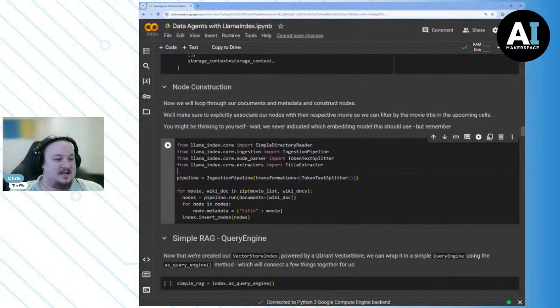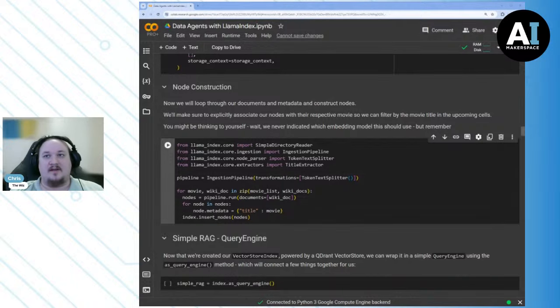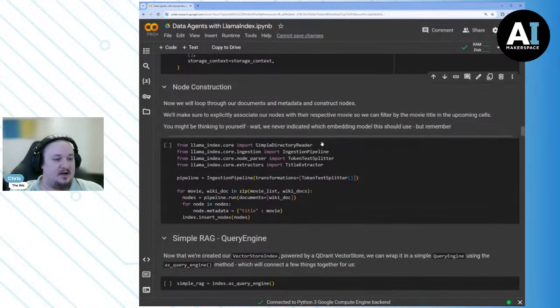So the idea is we have some ingestion pipeline that's going to convert our documents into nodes, and then we're going to insert those nodes into our vector store. The reason we're doing this manually is because we want to add some metadata. Now, of course, you can add whatever metadata you want, it doesn't matter, but you have to follow this pattern if you want to add that additional manual metadata.